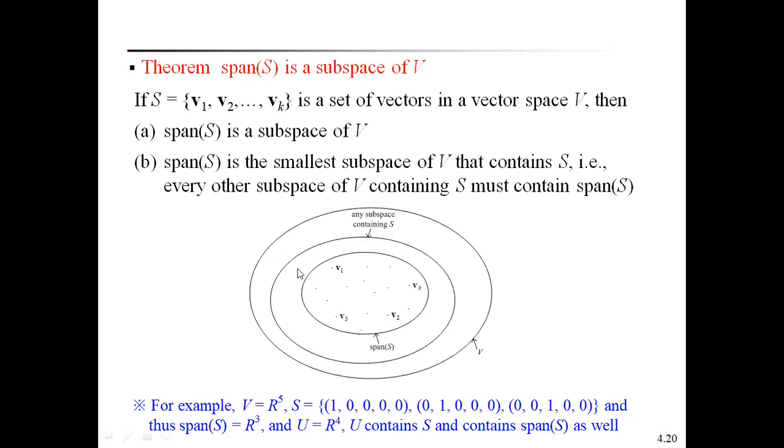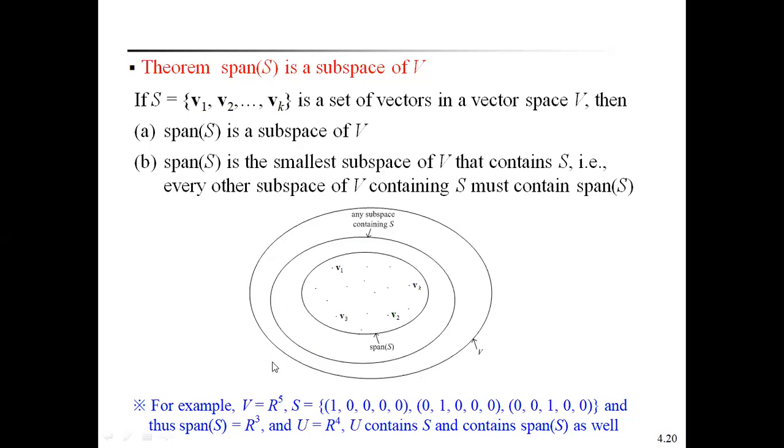Therefore, span of S is the smallest subspace of V, because V is the bigger space. That you have to remember.